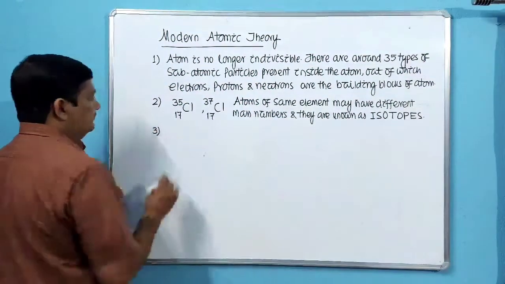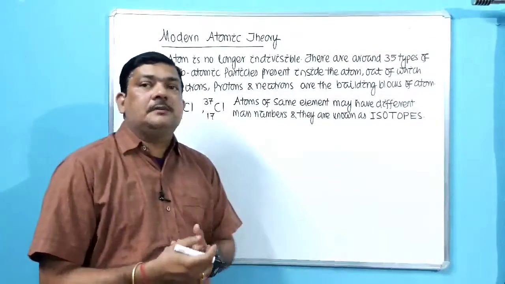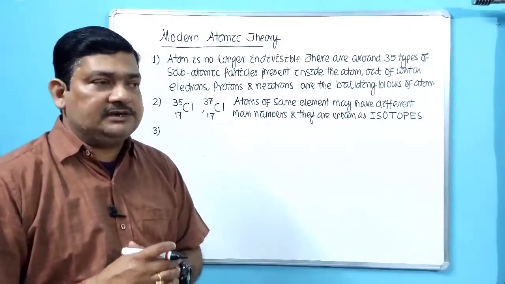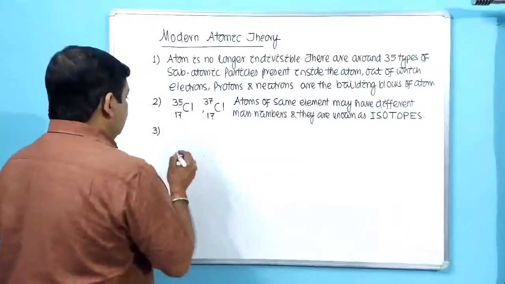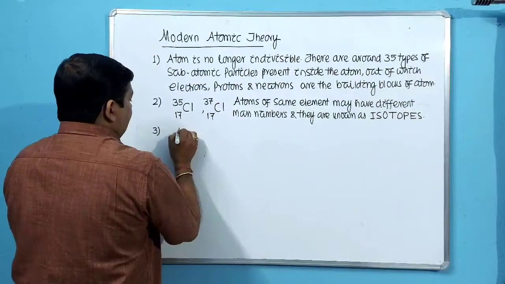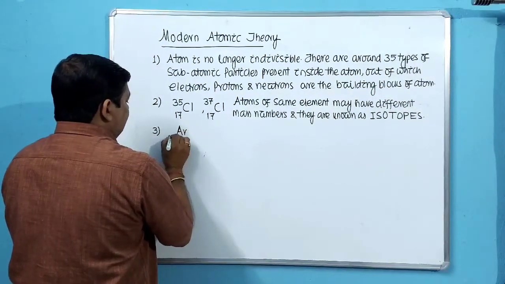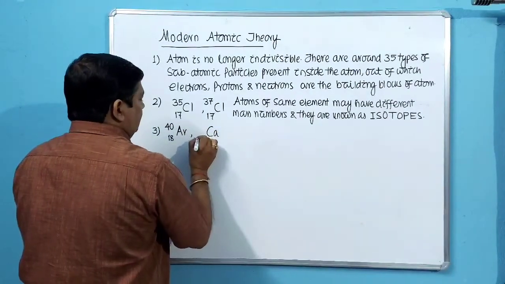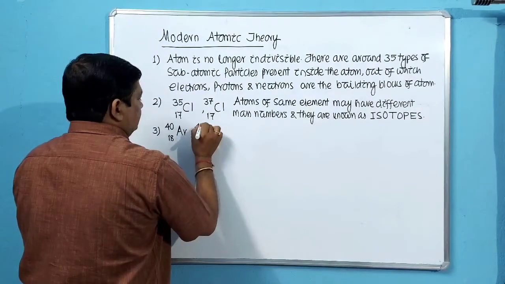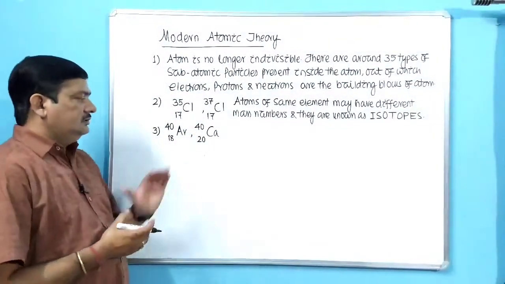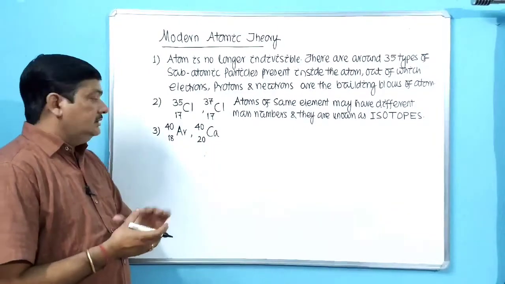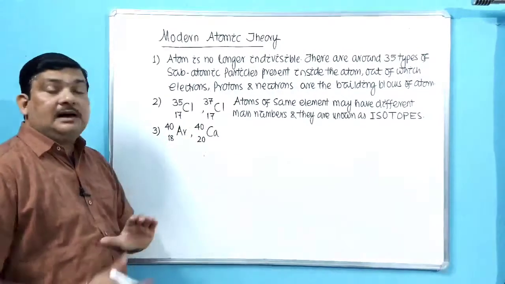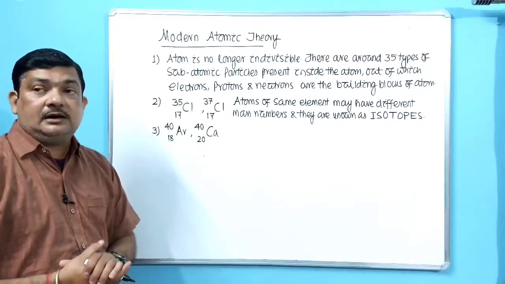Then what is the third point? Third point, atoms of different elements will have different properties completely. They cannot have any similar property. But look at these two. Argon 18 40, calcium 20 40. What is common here? There are two different elements, argon and calcium. But there is similarity here. Their mass numbers are same. So what are they called?